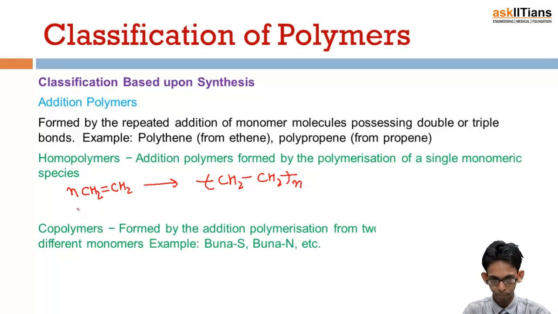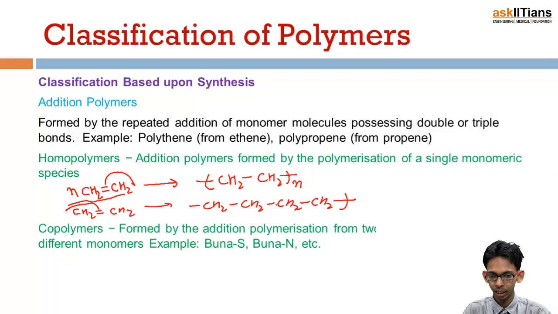What is basically happening is that it is done like this. This bond comes here, this goes here, and these two combine together to form like this: CH2, CH2, CH2, CH2, and the chain continues till the end.